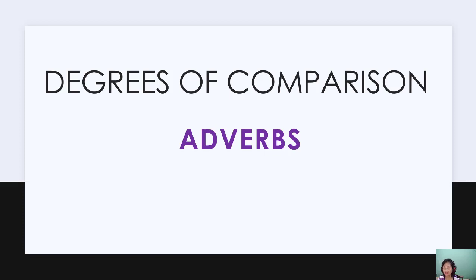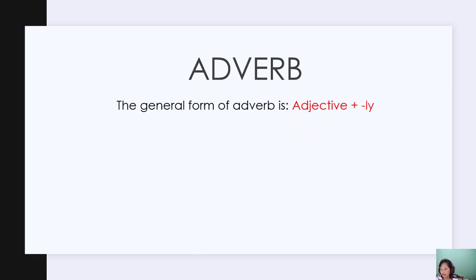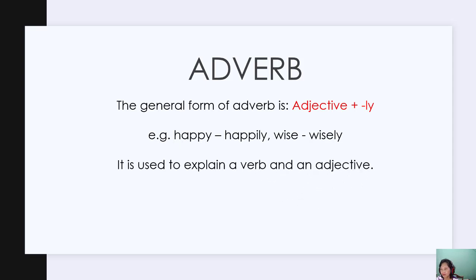Hi everyone, I'm Matika. In this lesson I want to talk about degrees of comparison, adverbs, to continue my explanation about degrees of comparison with adjectives. Okay, adverb. The general form of adverb is adjective plus ly. What I mean with adverb here is adverb of manner. Let's see, happy becomes happily. Wise plus ly becomes wisely.